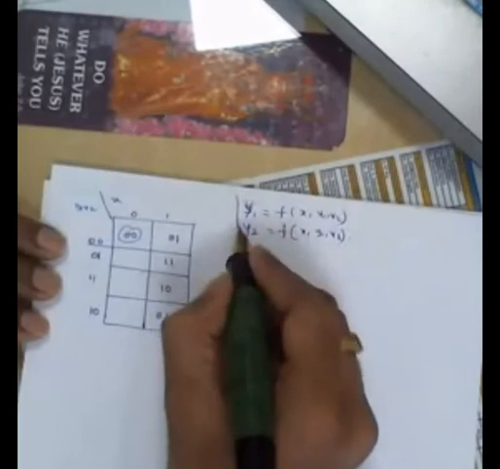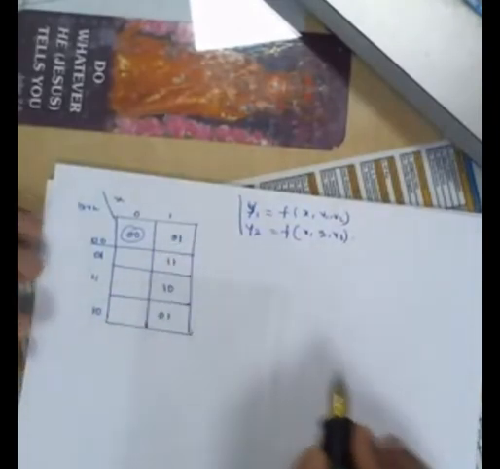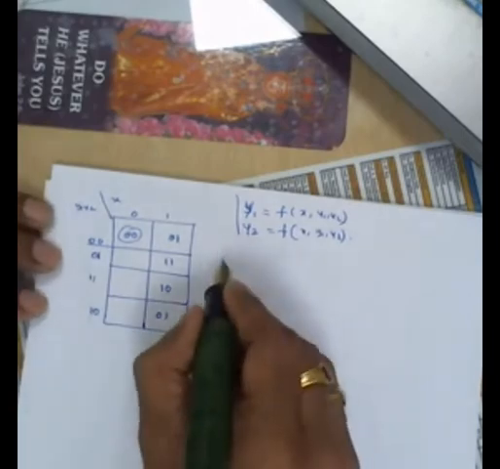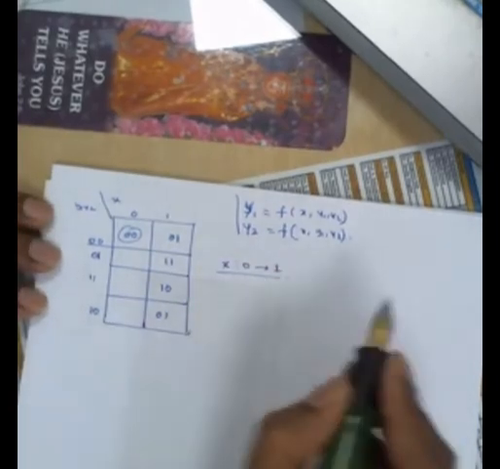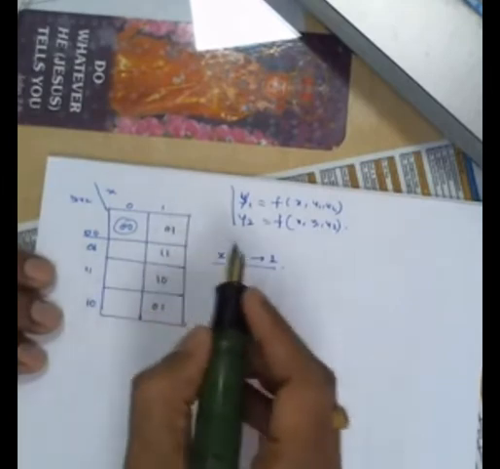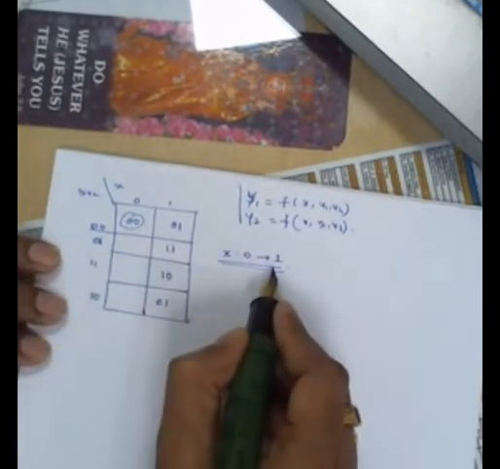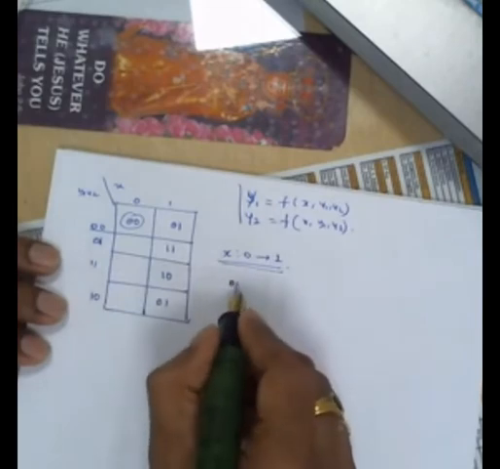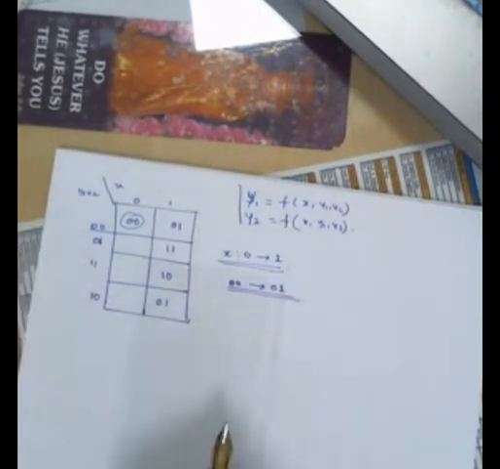Now this part you understand, right? How did we fill this place, capital Y1, Y2? Now, in the same way, x is changed from 0 to 1. Right. Now you see here, if x is changed from 0 to 1, the expected state is 0, 0 to 0, 1.